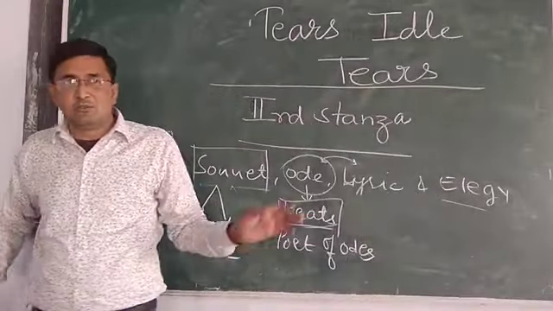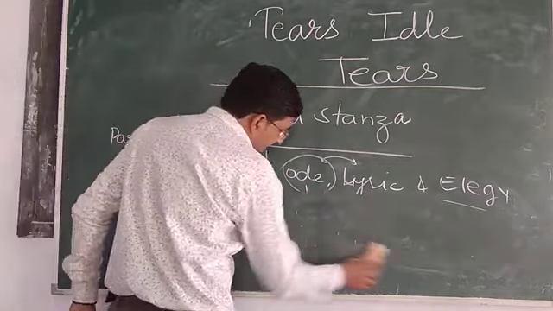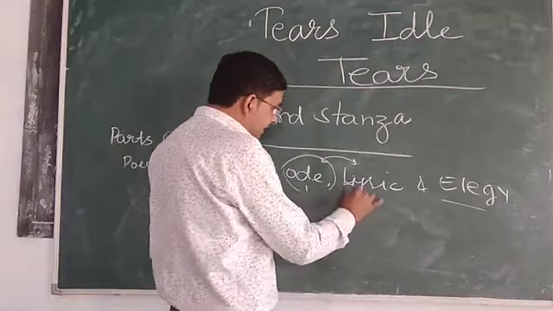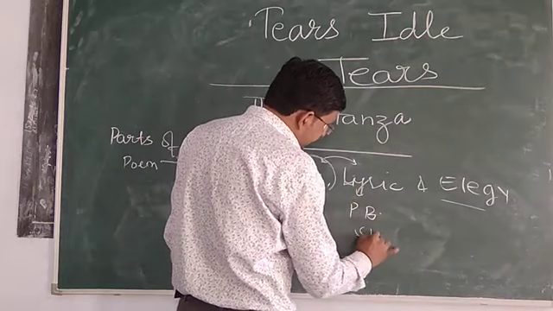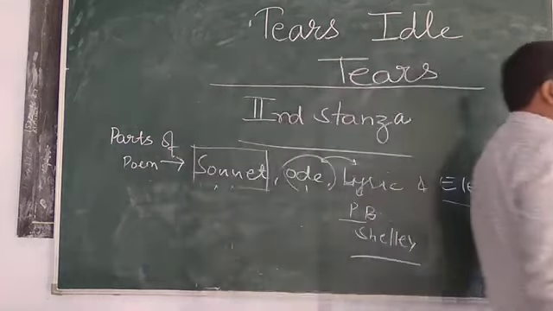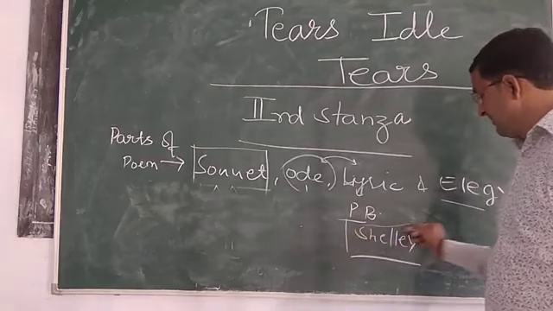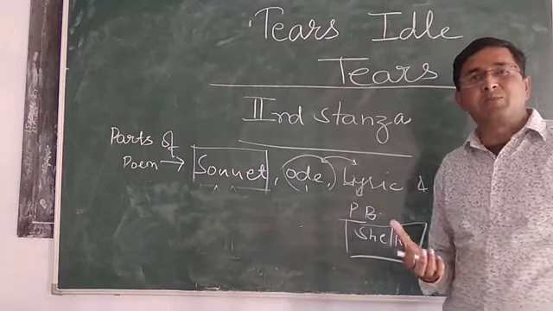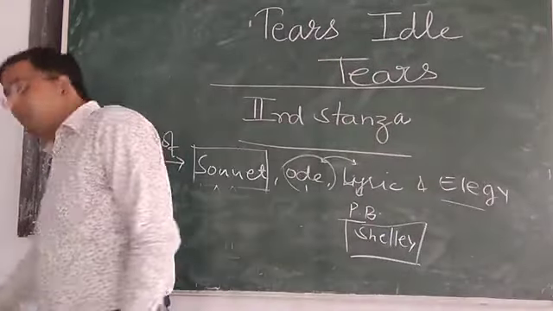So when we are discussing the detail, you must know one or two names of poets also dealing with the same part. Lyric. At the time when we talk about lyric, one name is P.B. Shelley. The most lyrical among English literary poets, P.B. Shelley, is considered a lyrical poet. His maximum poems are lyrics. So I think the conception of sonnet, ode and lyric is completely fine.